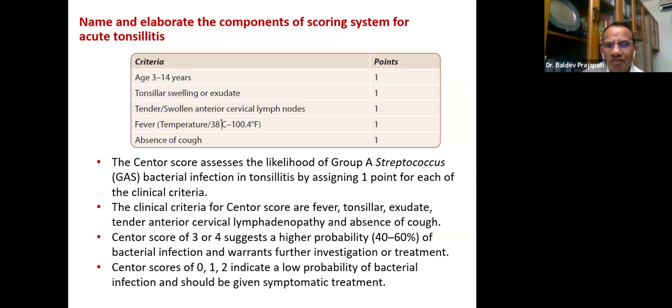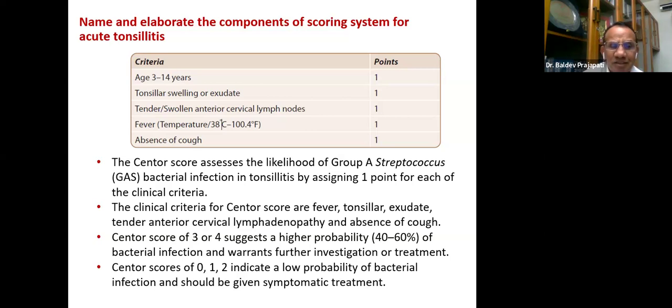In tonsillitis, cough is not the problem. When cough is there, it is viral, even with the tonsillar swelling. This is for antimicrobial stewardship rationality. This is very important. If you use this, automatically there will be a cutoff of the antibiotics. The Centor score assesses the likelihood of streptococcus to decide whether I should go for antibiotic or not. The clinical criteria of Centor: fever, tonsillar exudate, tender cervical lymphadenopathy, and absence of cough.